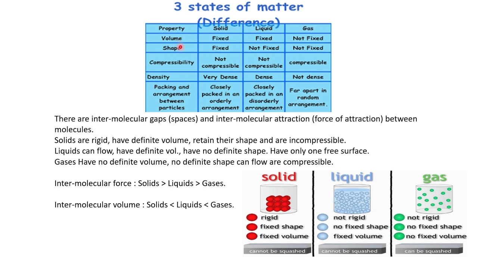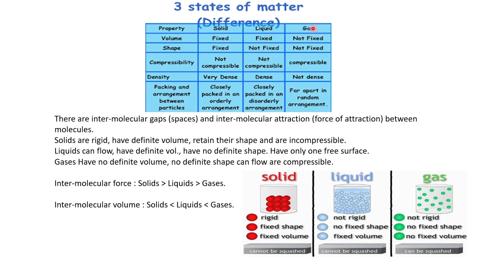First one is volume. Shape. For a solid, volume is fixed. For a pen or book, the volume will not change, the weight will not change, and in the same way the shape will not change. For a liquid, volume is fixed: 100 ml means 100 ml, 1 liter means 1 liter. But shape is not fixed. According to the container, the shape changes. Liquid takes the shape of the container, so there is no definite shape to the liquid.